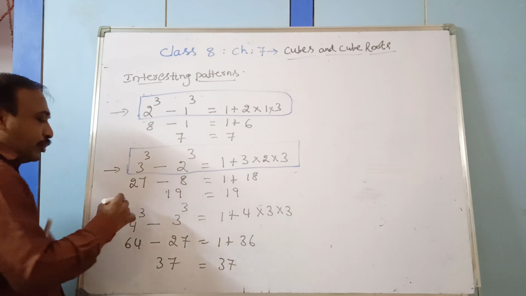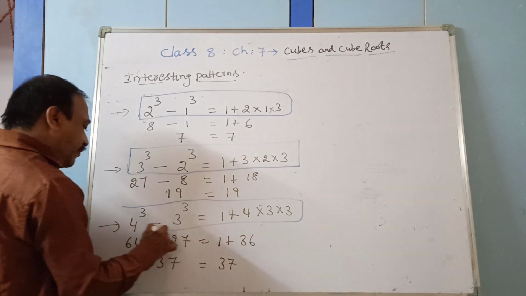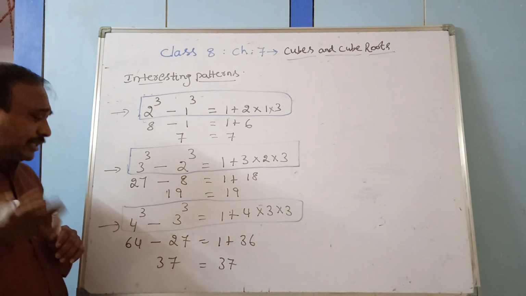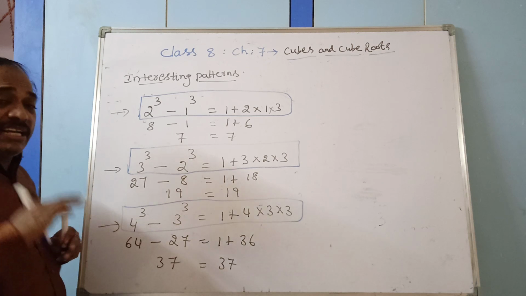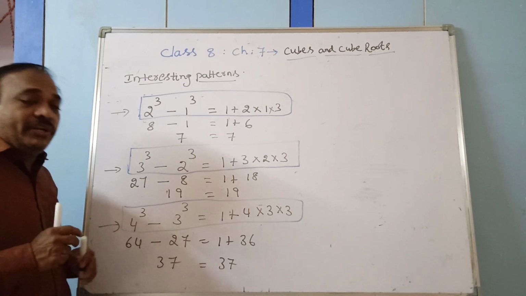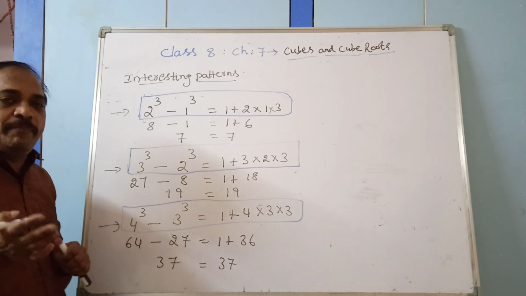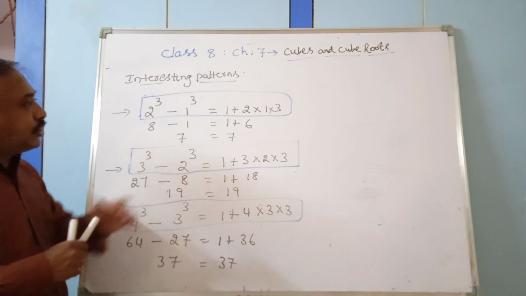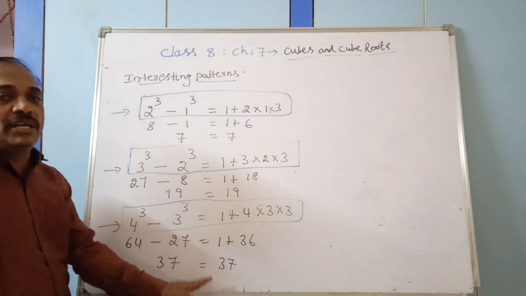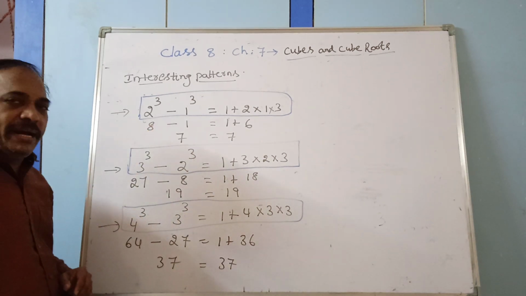So difference of the cubes of successive numbers. If you take 1 and 2, 2 cube minus 1 cube. If you take 3 and 4, 4 cube minus 3 cube. If you take 2 and 3, 3 cube minus 2 cube. If you take 5 and 4, 5 cube minus 4 cube. If you take 6 and 7, 7 cube minus 6 cube. So like this you can express, the result will be same. The answer whatever you get, that will be same. This is another interesting pattern.